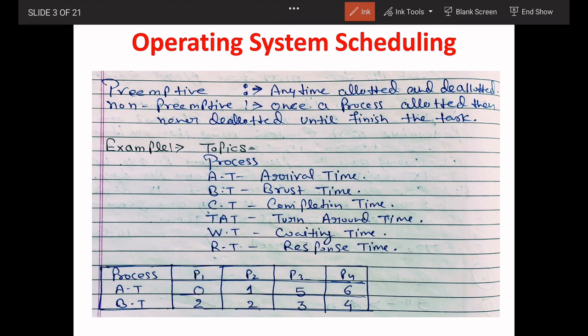In this topic we will also discuss the arrival time, the burst time, the completion time, the turnaround time, the waiting time and the response time. Again, we will first solve the GATE question, then it is very easy to understand.